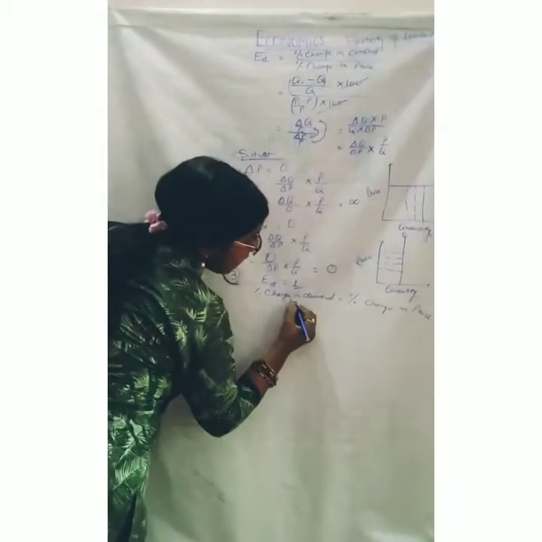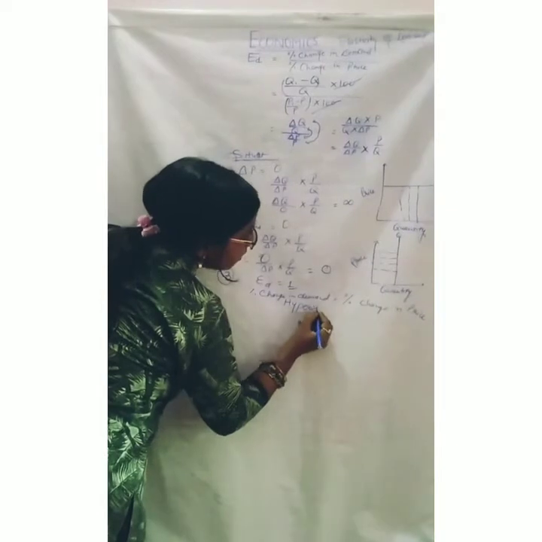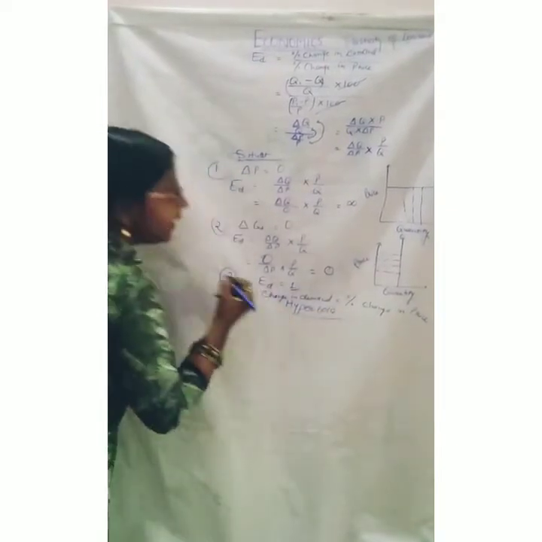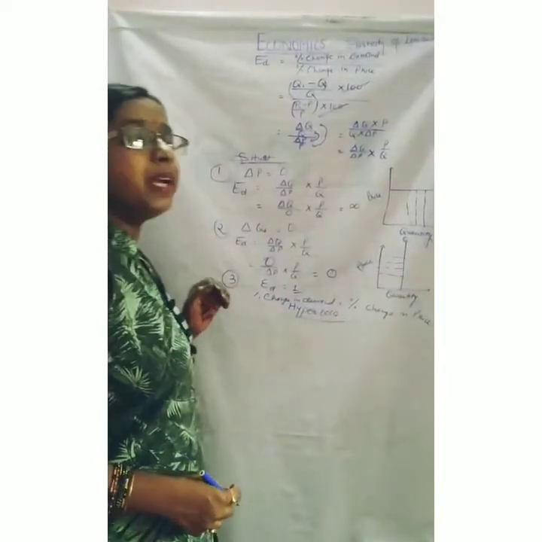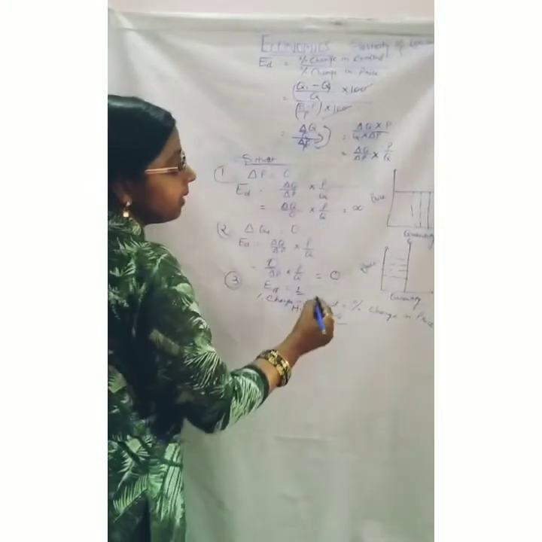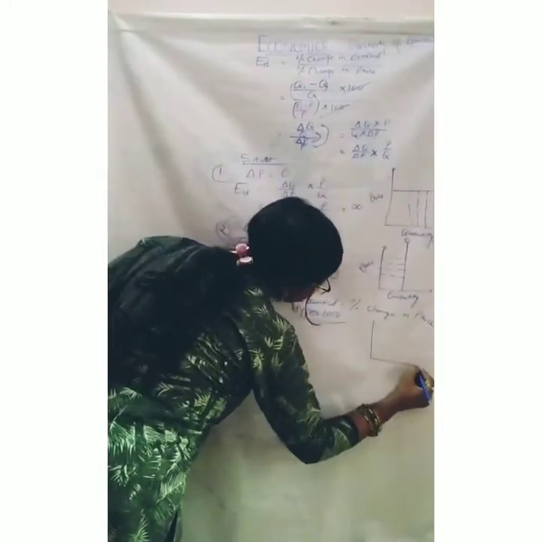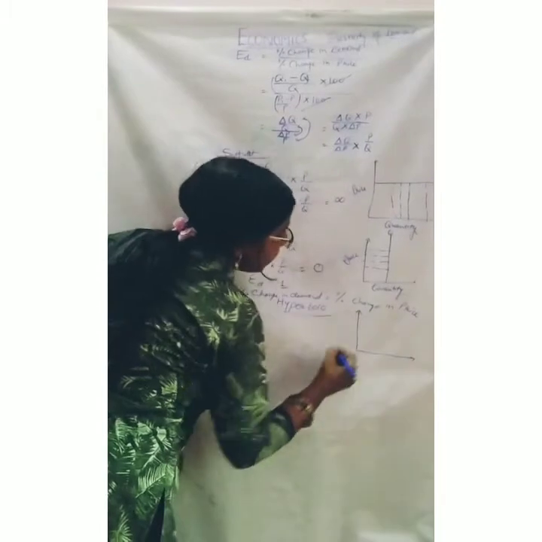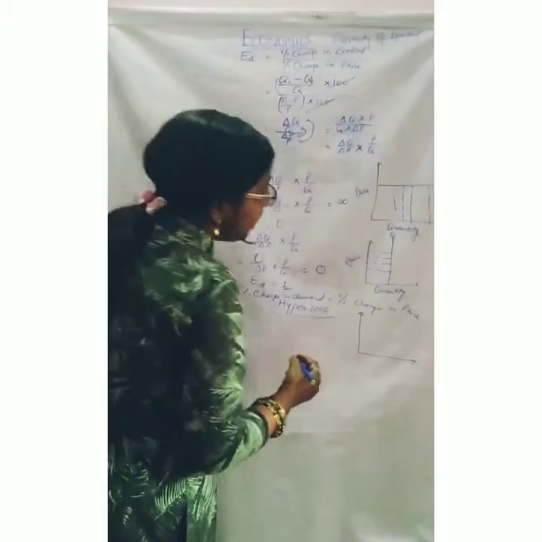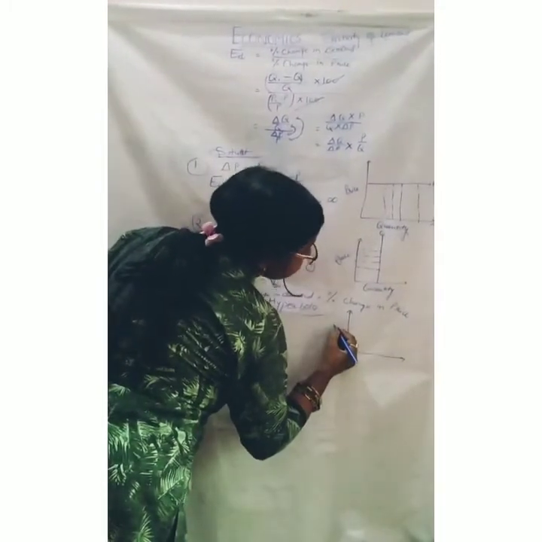This situation is also known as hyperbola. Why is it known as hyperbola? What is the diagrammatical representation? In this condition we are having equal rectangles.